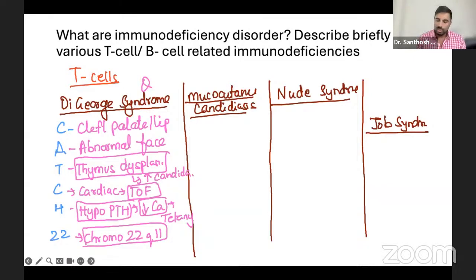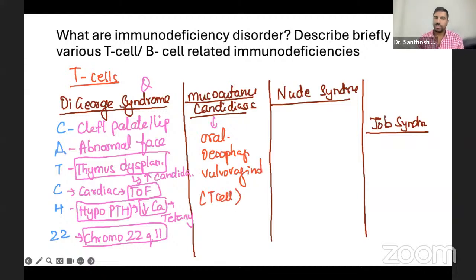Remember it like that. Mucocutaneous, basically cutaneous infections. So you can have any infections. When you talk about mucocutaneous, they can have oral candida, or esophageal candidiasis, or vulvovaginal candidiasis with curdy white discharge. So these are all common in T cell defect. Any T cell defect, you expect these diseases.